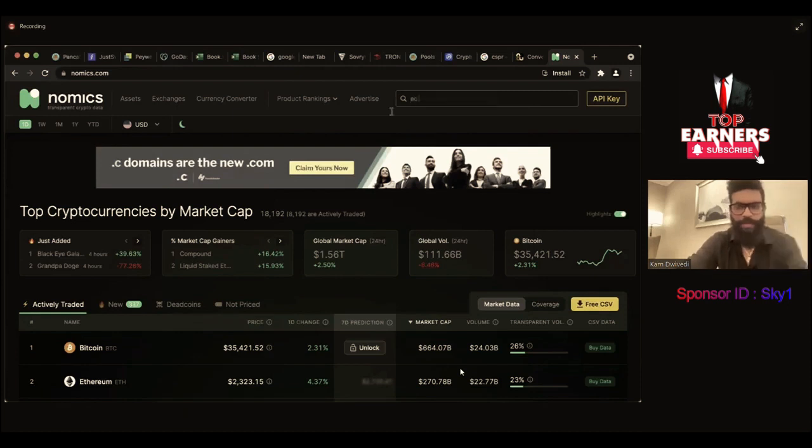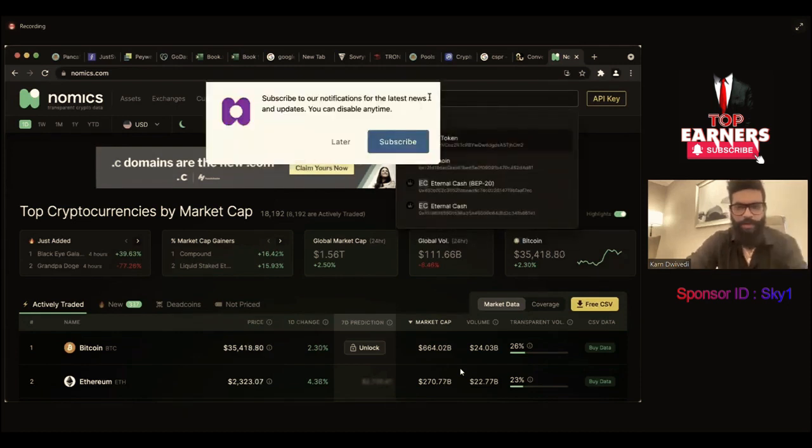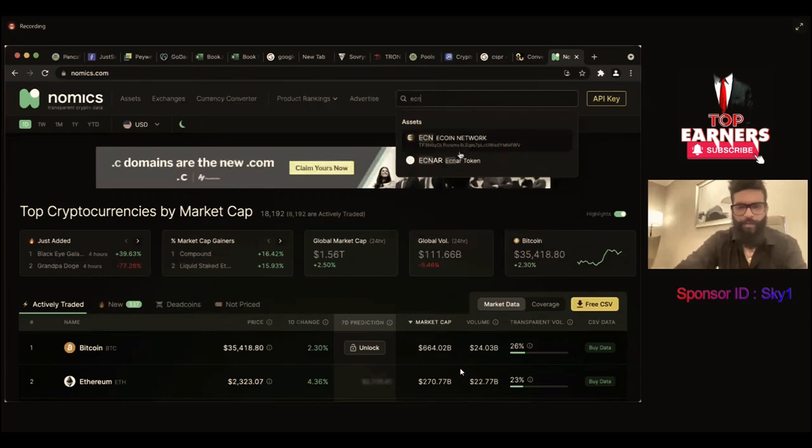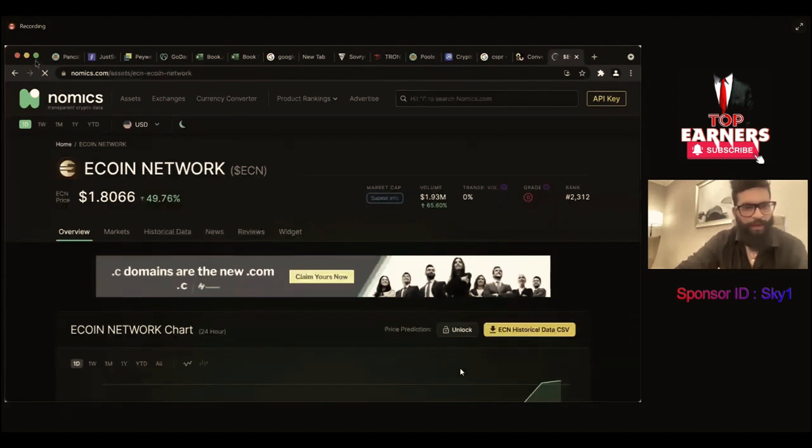Numbers, same field, AIs, every exchange. I search ECN here, right? And you will see only one coin here, and you can see the smart contract address of your coin. If you click here, you will see all the information. Okay, you will see each and all the information of the ECN coin.